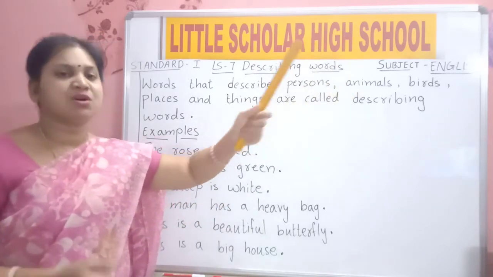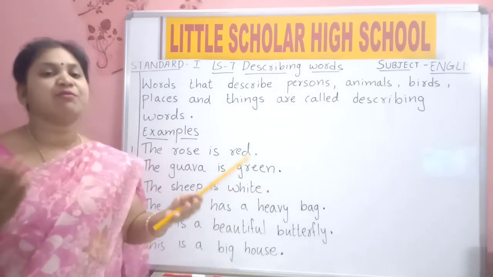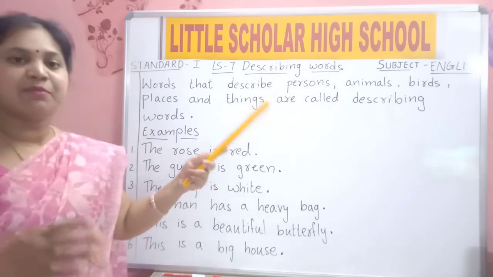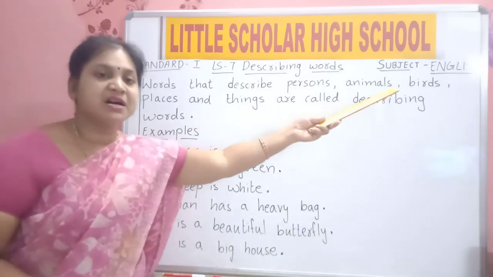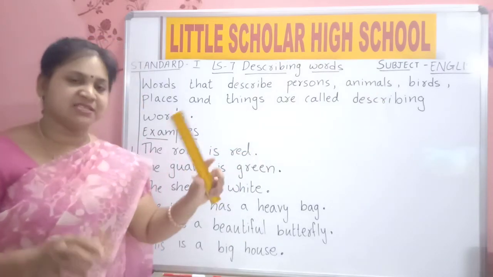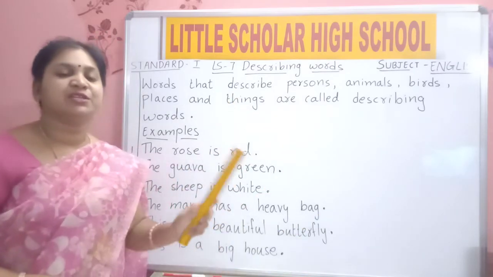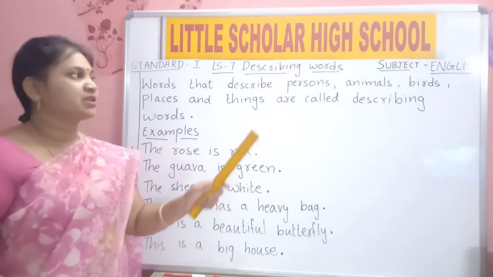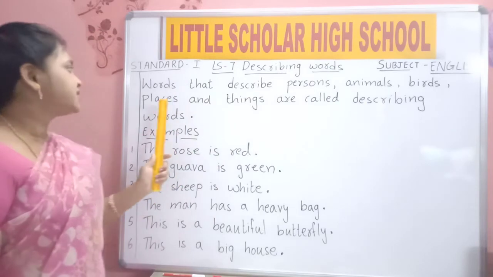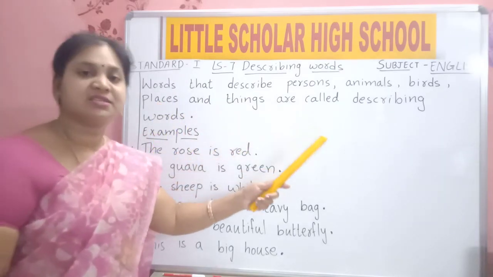Animals means all types of animals. All types of pet animals we have. Domestic animals we have. Wild animals we have. Saying something about animals. Birds. If I ask you to say something about a cow, what will you say? This is a cow. It is white in color. It gives us milk. So animals, birds, saying something about places, saying something about things are called describing words.